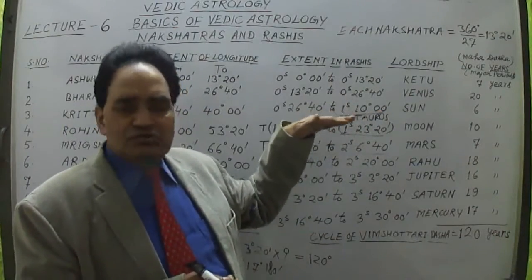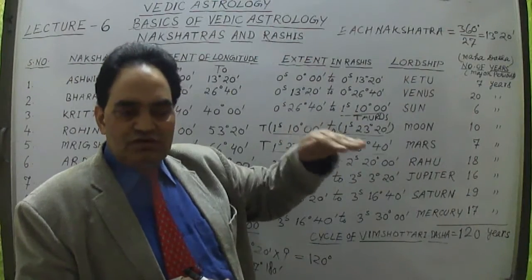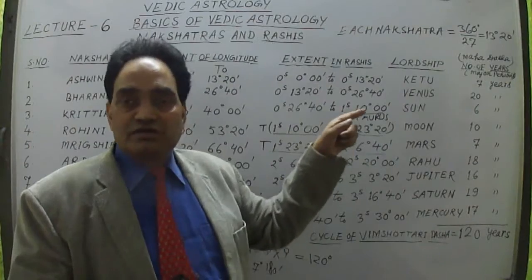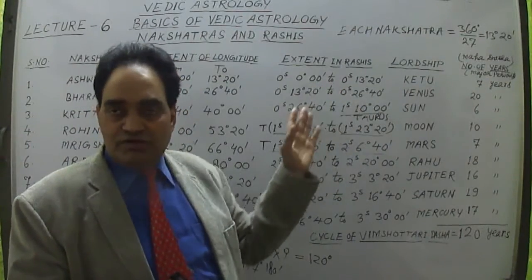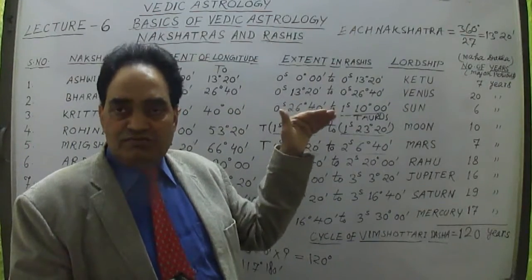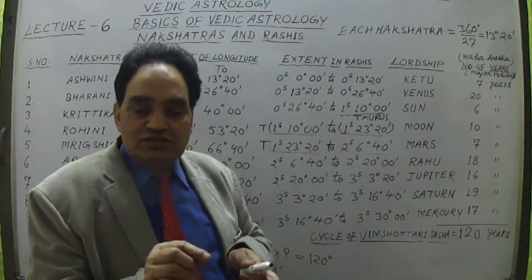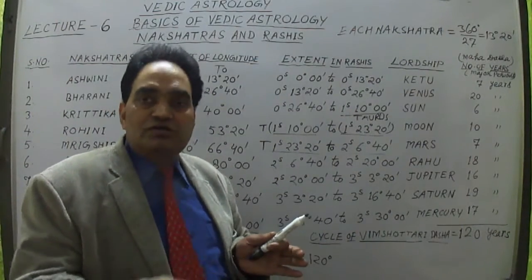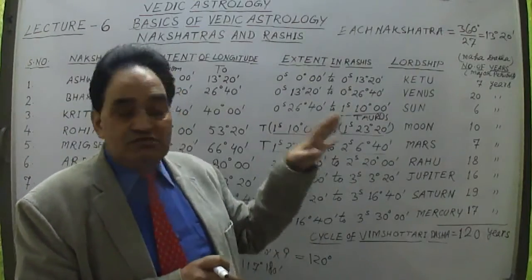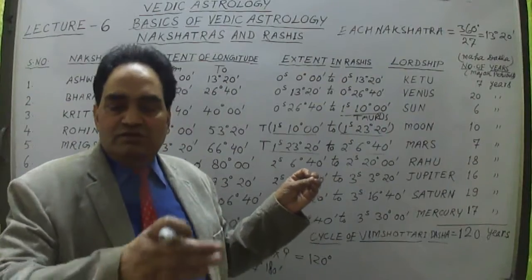But it depends upon the degree and the time. The time will define the degree of the Moon in that particular nakshatra, and that nakshatra is loaded by a planet. For example, Aswini is loaded by Ketu, and Bharani is loaded by Venus. So if a person is born in Bharani nakshatra, at whichever degree, the quarters that have already passed are gone, and the remaining quarters will be utilized by him. Venus has 20 years, so we see how much has already passed; the remaining period will be utilized.